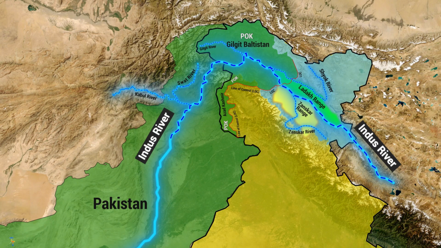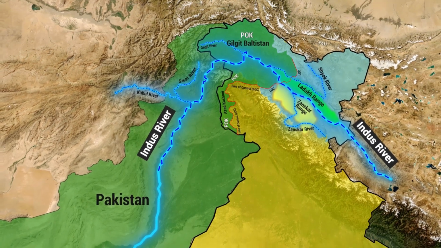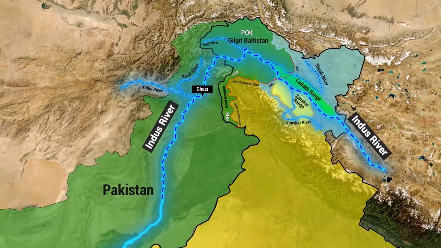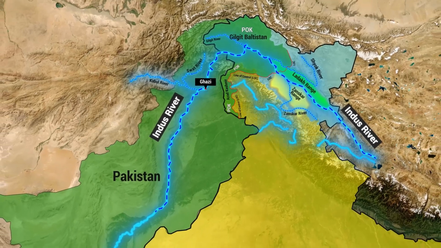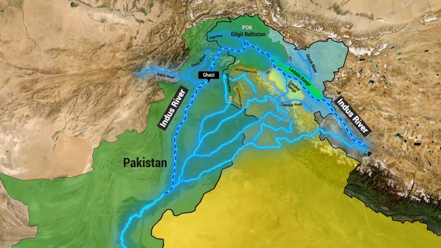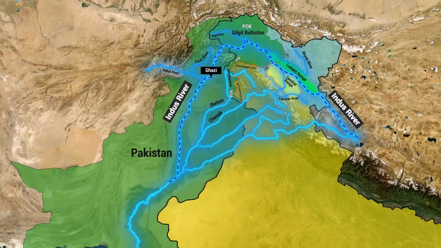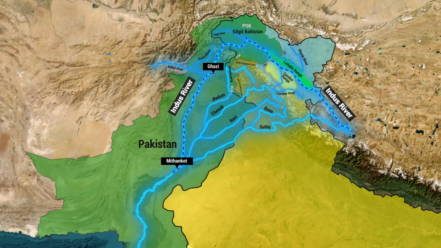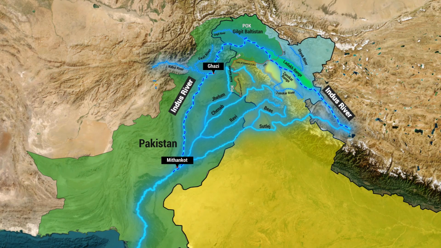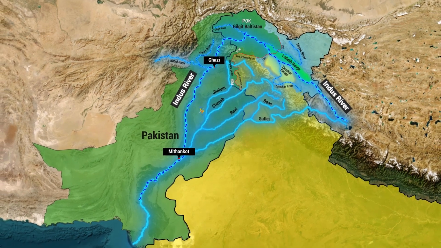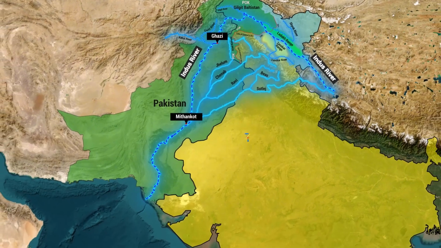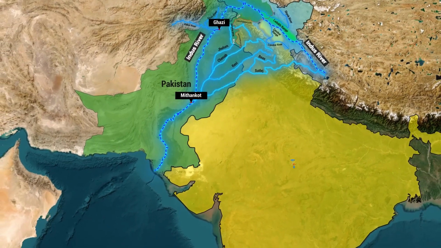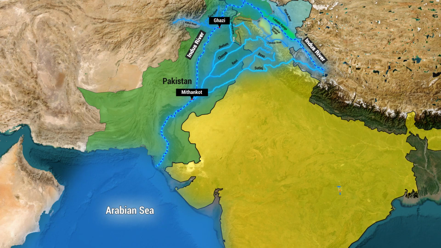It then flows into the Punjab plains from the gorge near Attock, receiving water from the five rivers, the Panjnad: Jhelum, Chenab, Ravi, Beas and Satluj River, near Mithankot in Pakistan. After Mithankot, the Indus flows south, eventually forming its delta in the Arabian Sea.